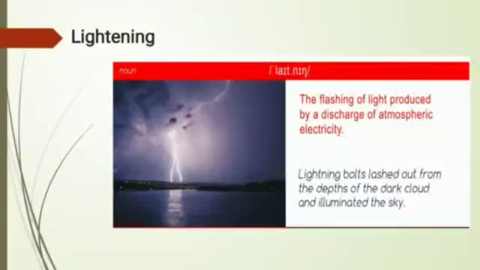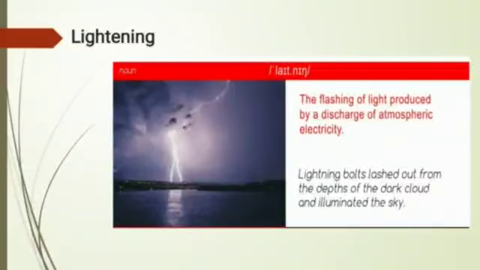See now lightning, as you can see in the picture. The flashing of light produced by discharge of atmospheric electricity means lightning is a discharge of electricity, we can say. So lightning is an electrical charge caused by imbalance between storm clouds and the ground, or within clouds themselves also.